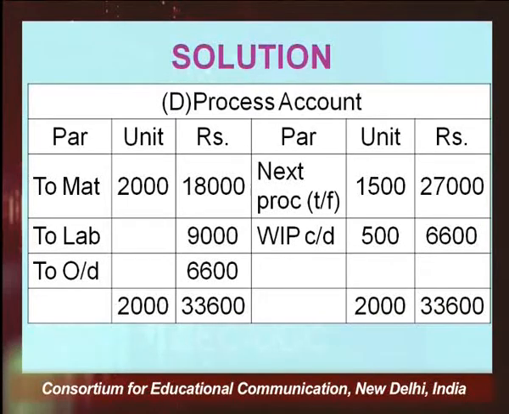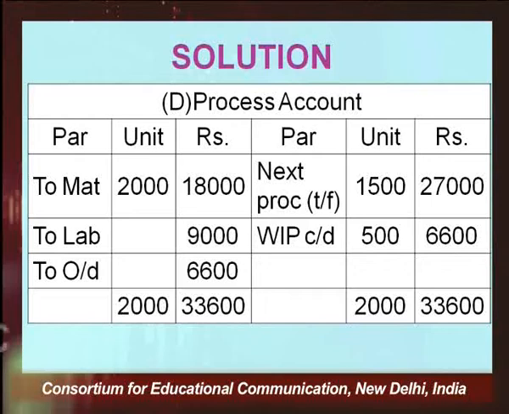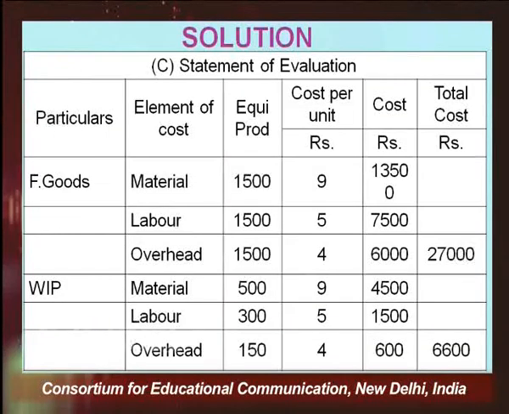Out of this, on the credit side, I will not say finished goods, I will say the units that have been transferred to the next process: 1500 units, the value we have calculated in the previous statement, 27,000 rupees. This value we have shown here, right? Transfer to next process, that is 1500 units and 27,000 rupees. Work in progress, closing 500 units, 6,600. Again we have calculated this, the value of work in progress, 6,600. So, the total is 33,600, friends.